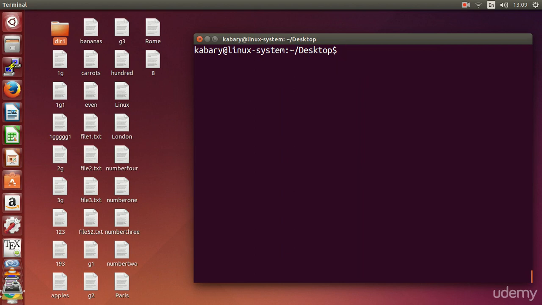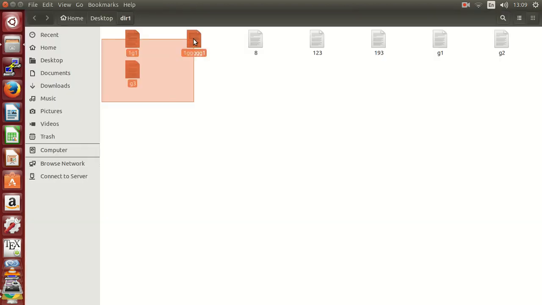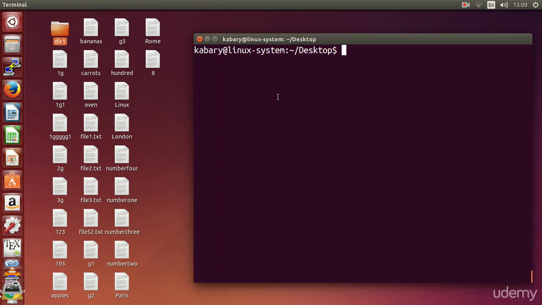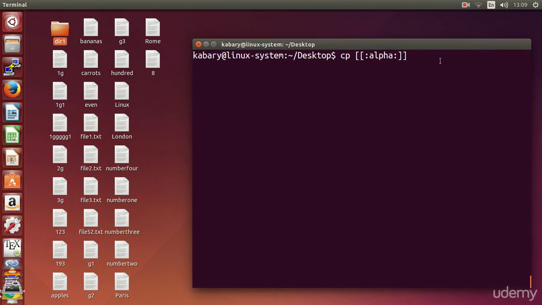Okay, there are two more categories of classes, which are the alphanumeric and the alpha. So if you say here copy all the files that begin with an alphabetic character, like any file that begins with an alphabet, and copy it to directory 1, this will not include anything that begins with a number.